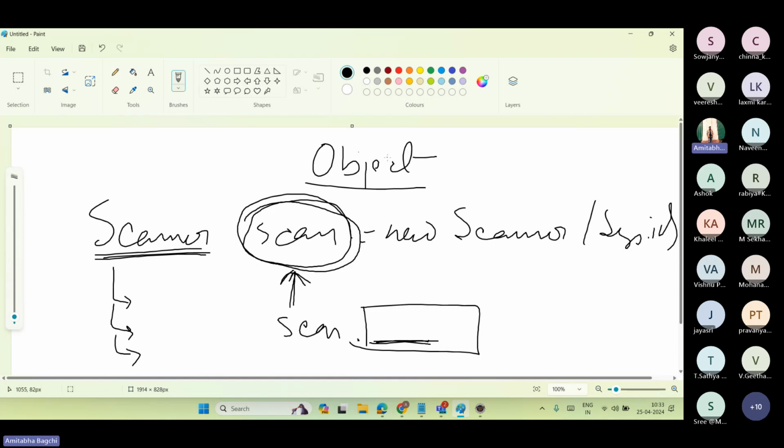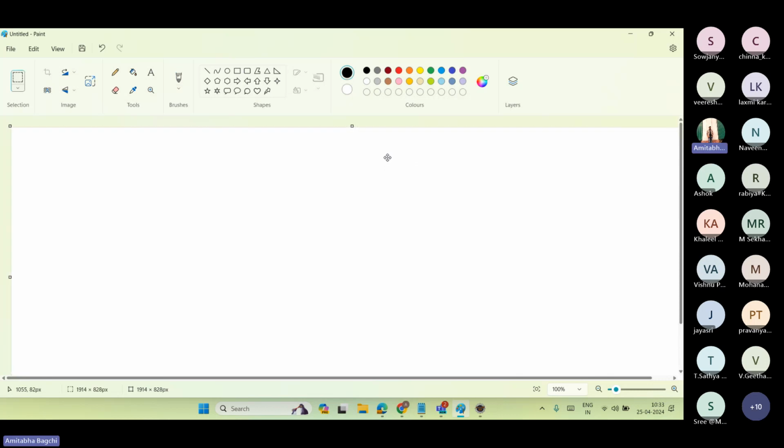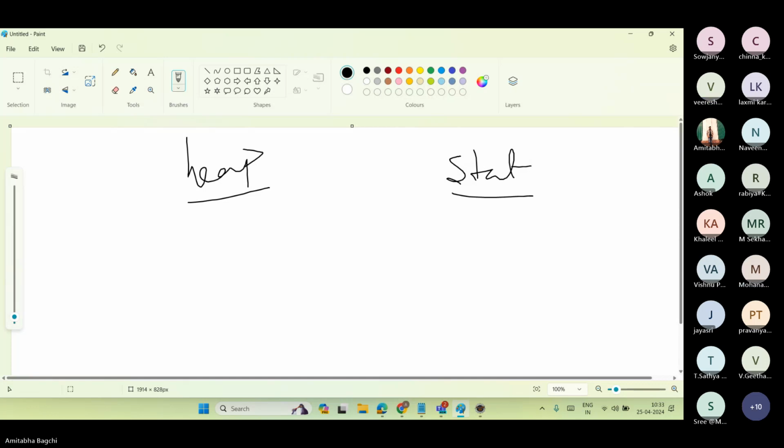So what do you mean by space? If you remember, we had two types of memory. It has four types, but we have discussed two: one is heap memory, one is stack memory. Stack memory is assigned by default for anything static. It can be a static class, a static method, a static variable.